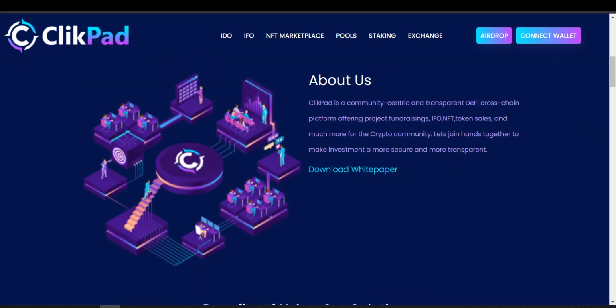Here you can see the about section of ClickPad. ClickPad is a community-centric and transparent DeFi cross-chain platform offering project fundraising, IFO, NFTs, token sale and much more for the crypto community. Let's join hands together to make investment more secure and more transparent. The main aim of ClickPad Launchpad is to bring IDO, NFTs and token sales to the crypto community in a more secure and more transparent way. The launchpad will be highly transparent and more secure than any other launchpad available in the market right now.